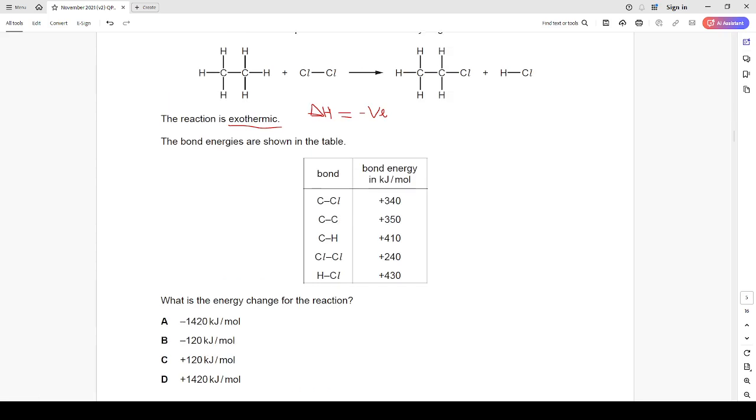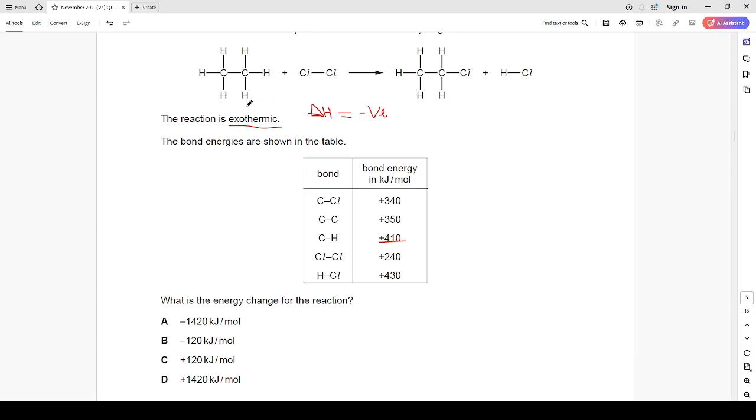Now if we look at the bond between carbon to hydrogen here, as specified, this is 410. Carbon to hydrogen 410, another carbon to hydrogen 410, another carbon to hydrogen 410. If we multiply the number we have here, 410, by the number of carbon to hydrogen bonds here, that will help us to calculate precisely the total energy in.